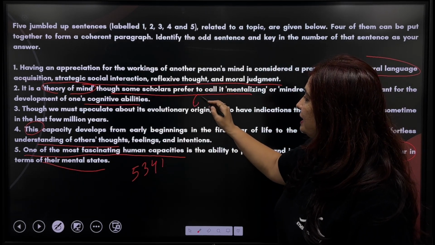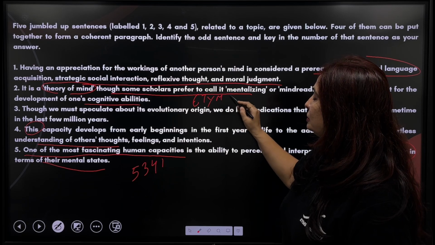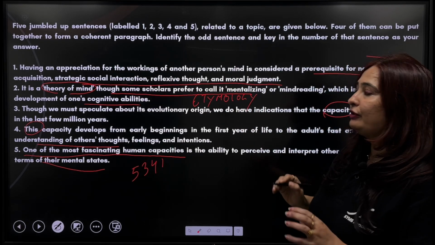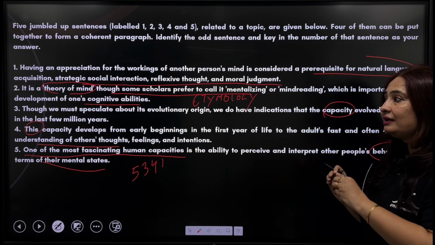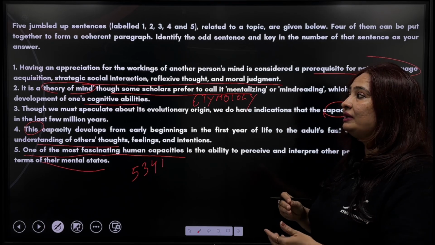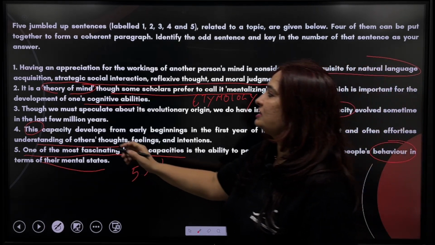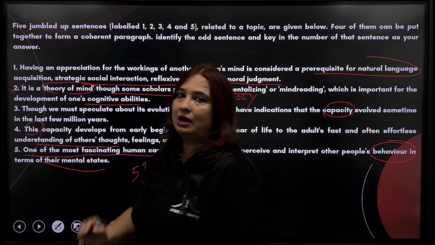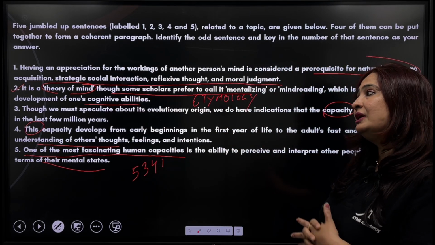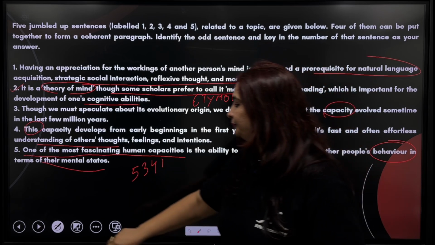So in this sentence we are talking about the etymology of theory of mind. We are giving certain names to theory of mind when the rest of the sentences are not related to this one. So second is going to be the odd one out, which is not part of the paragraph. So the right sequence is going to be 5, 3, 4, 1, and 2 is the odd one out.